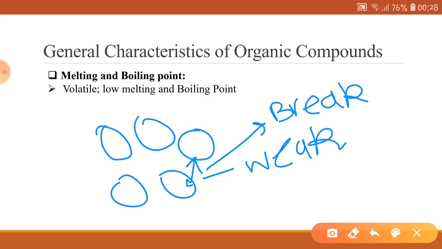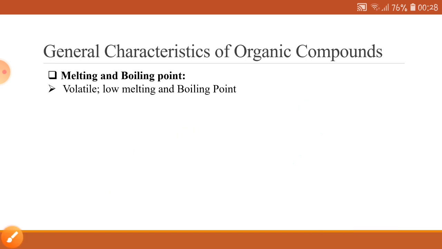And we know that in the gaseous state, there is a greater distance between the molecules, and the force of attraction between the molecules, that is the intermolecular force of attraction, is also weaker. Because their capacity to change into the gaseous phase is more, they are generally volatile in nature. This means that the intermolecular attractive forces between organic compounds are weaker. So all the organic compounds therefore have low melting and boiling points.